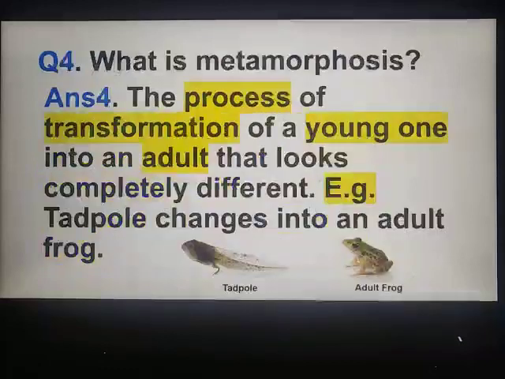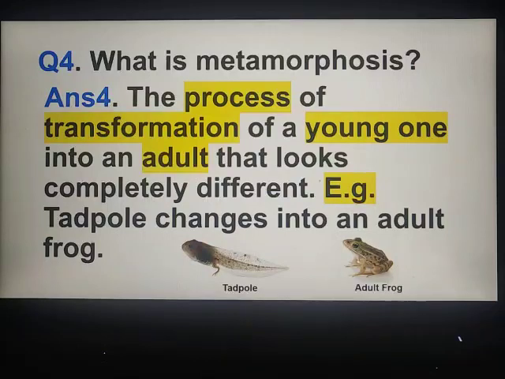Question number 4 is, what is metamorphosis? This also we have discussed in keywords. Let's revise it again. It is basically transformation, that is, change of one form to another. In this transformation, a young one or a baby changes into an adult or a fully grown individual.